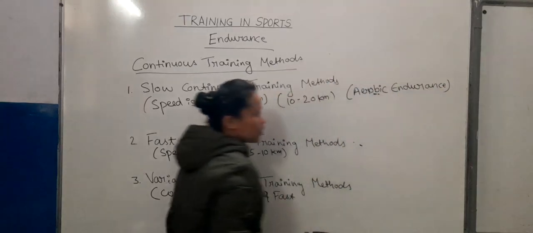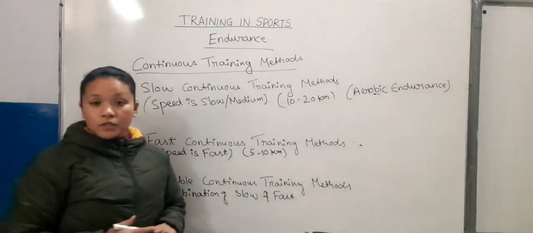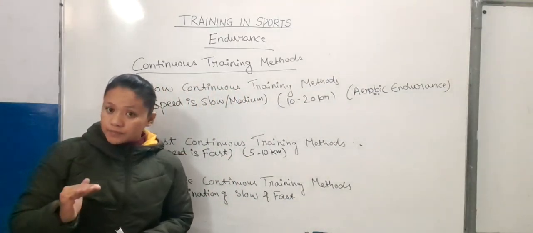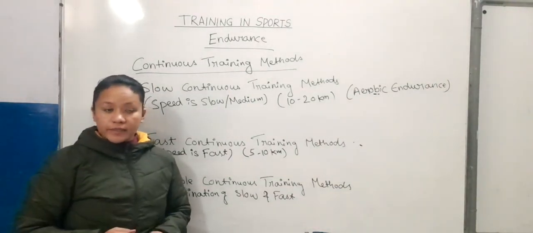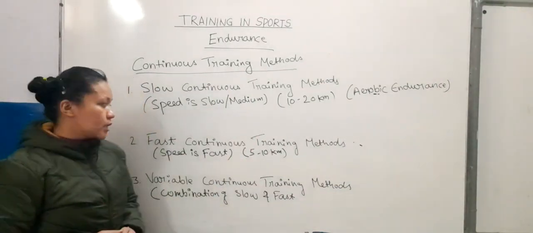Because our speed is slow, we do the activity in the presence of oxygen. Therefore, it develops aerobic endurance.